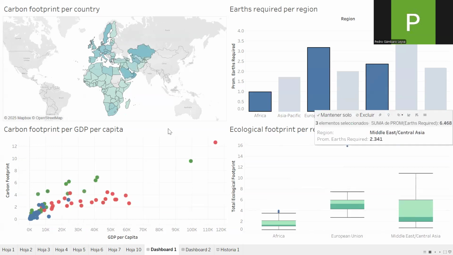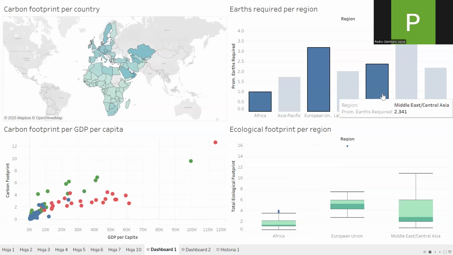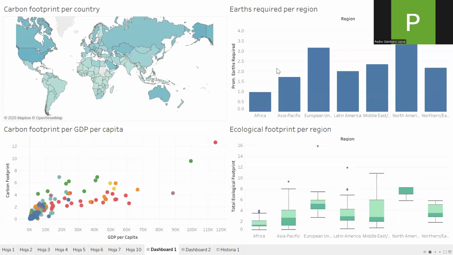Maybe countries such as the Middle East tend to use more carbon. They produce more carbon per country, but they are fewer countries, so they are going to need fewer Earths in order for us to complete. Either way, we are going to need 2 Earths in order to maintain the carbon production of the Middle East, which is not acceptable.